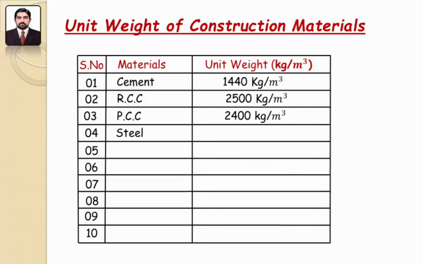The fourth one is steel. Steel is an alloy made of iron with less than 1% of carbon, and its unit weight is 7850 kilogram per meter cube.